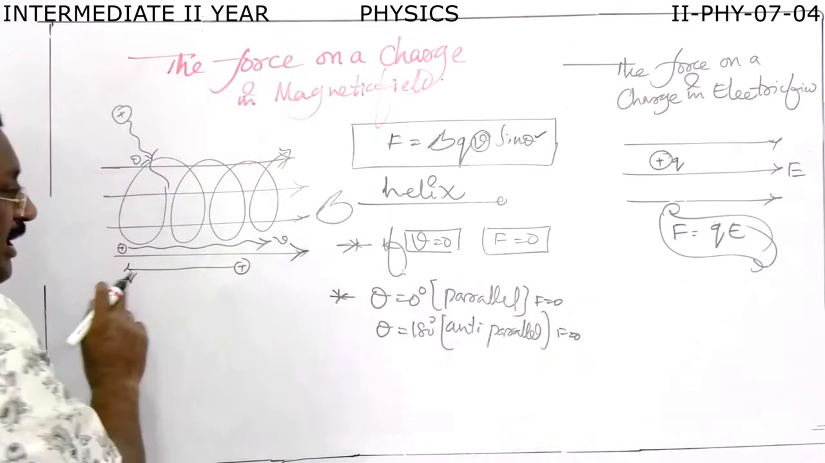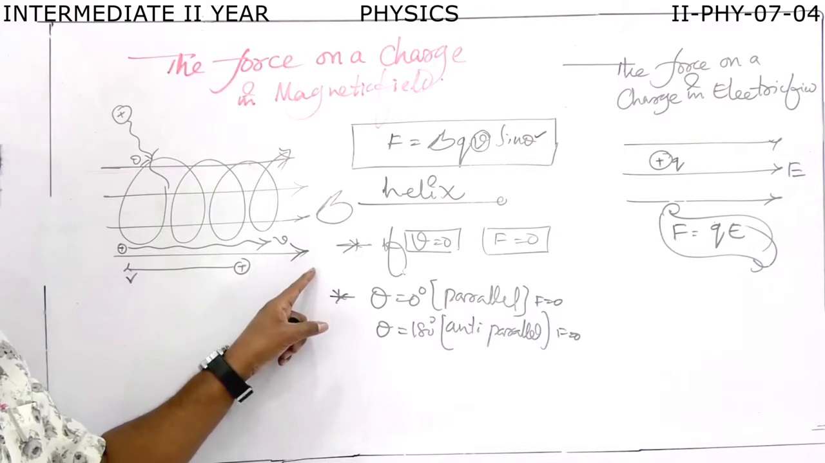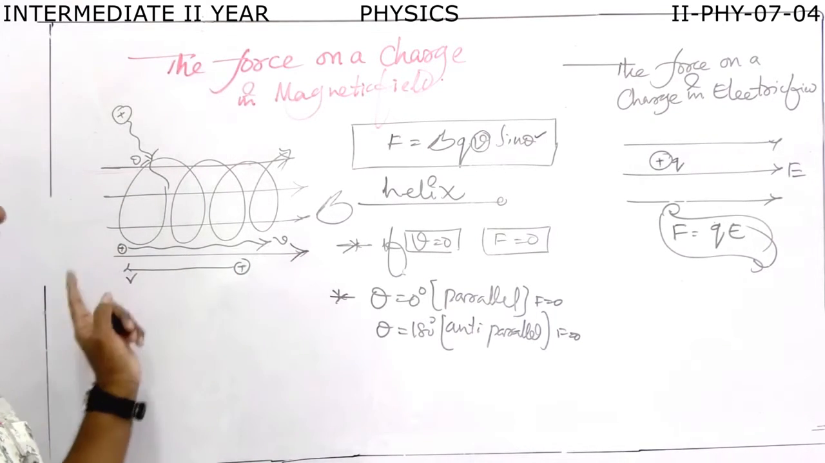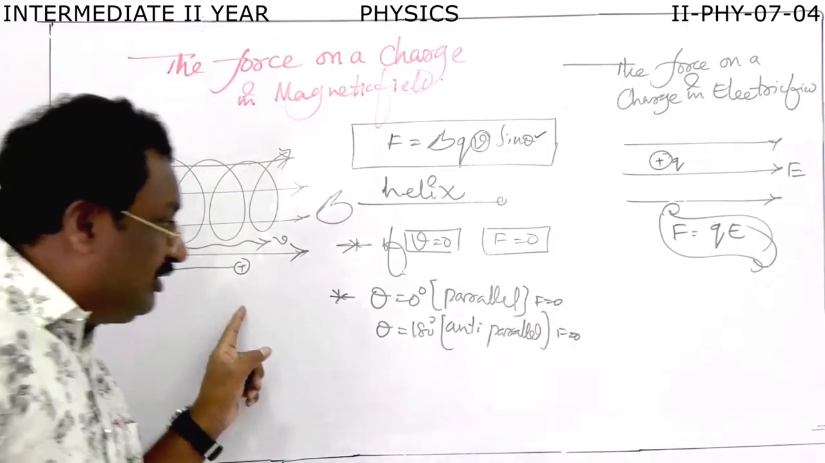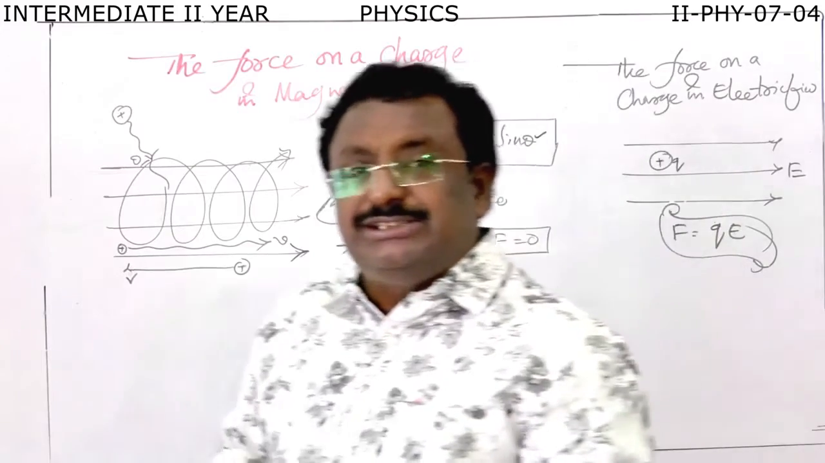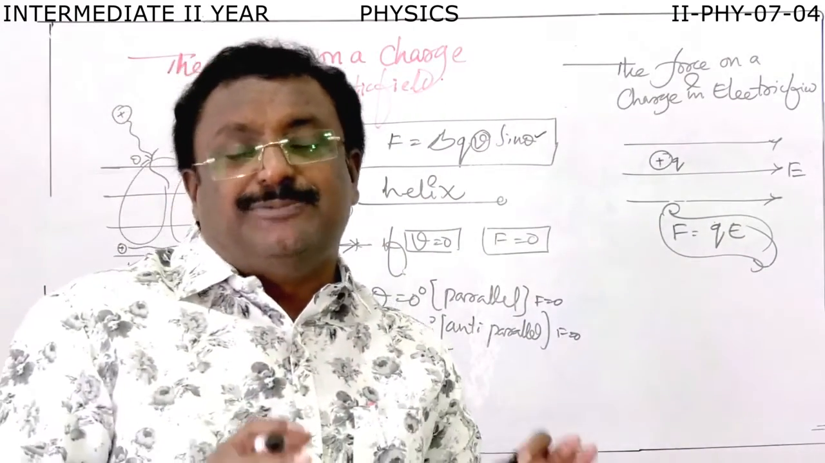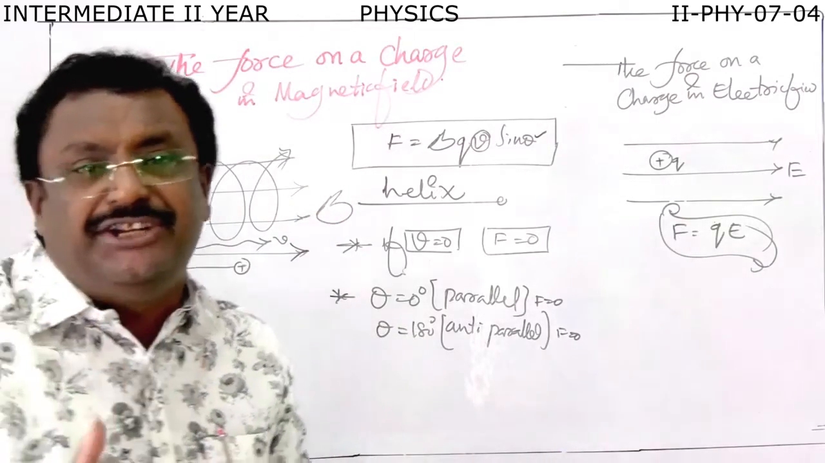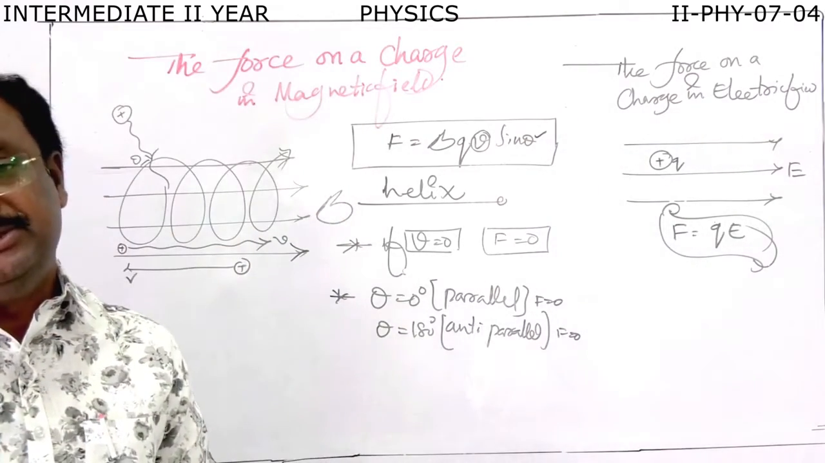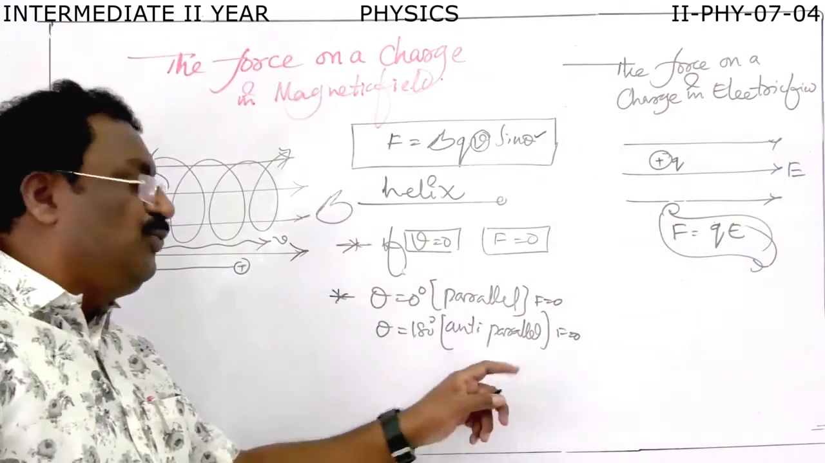This is the direction of velocity. If the charge is moving in the direction of magnetic field or opposite to the direction of magnetic field, in both cases, no force is acting on it. If the charge is at rest, there is no force. If the charge is moving in the direction of magnetic field, no force is acting on it. If the charge is moving in the opposite side of the magnetic field, even though no force is acting on it.